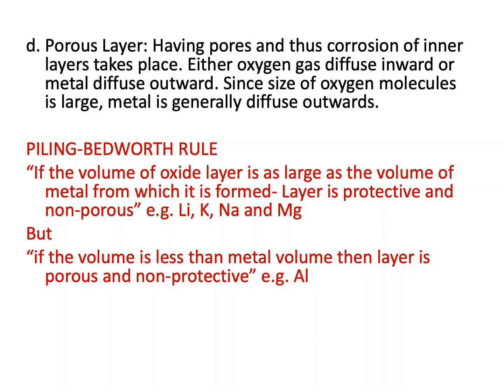But since the size of the oxygen molecule is large, there is more possibility that the metal atom diffuses outward and reacts with oxygen to form the corrosion product. And therefore, in case of porous layer, the corrosion of the layers present at the bottom continues to take place.